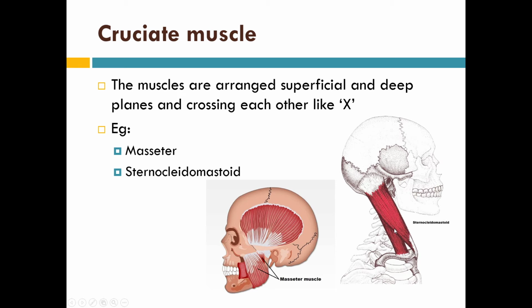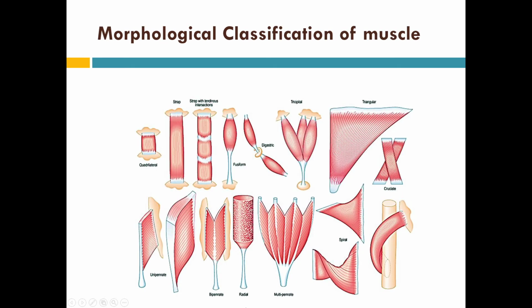They are crossing each other like a cross. Over here we can see the masseter muscle is also there, where the muscles are overlapping with each other, two groups of muscles. This is the combined picture of all the skeletal muscles.